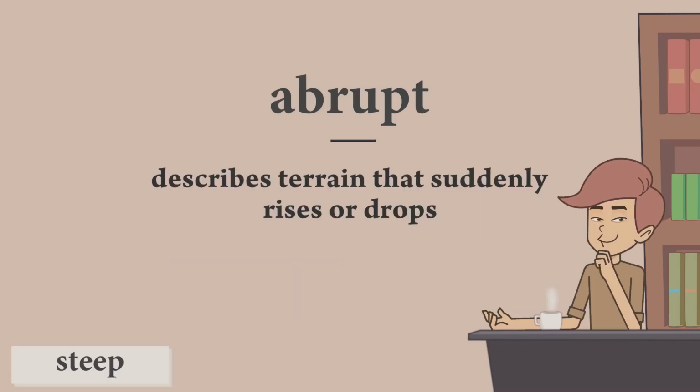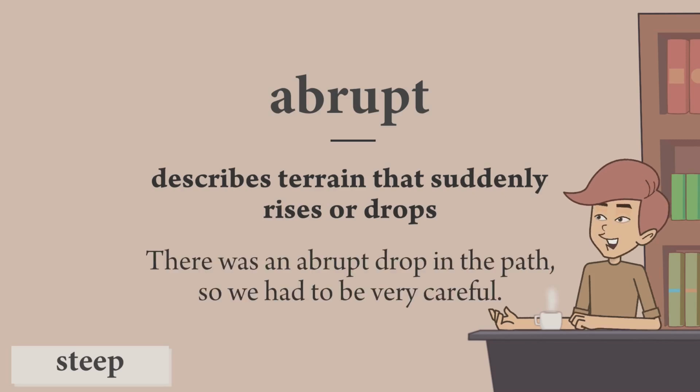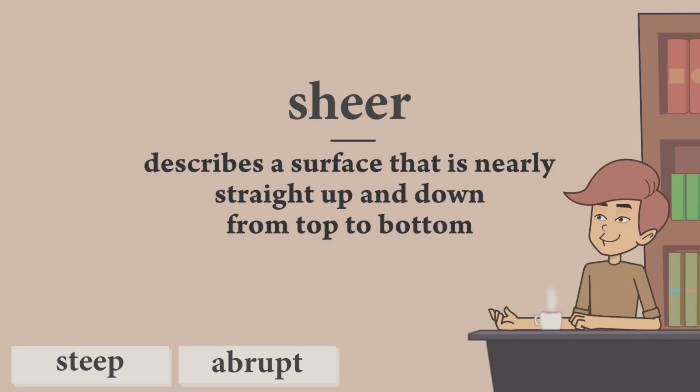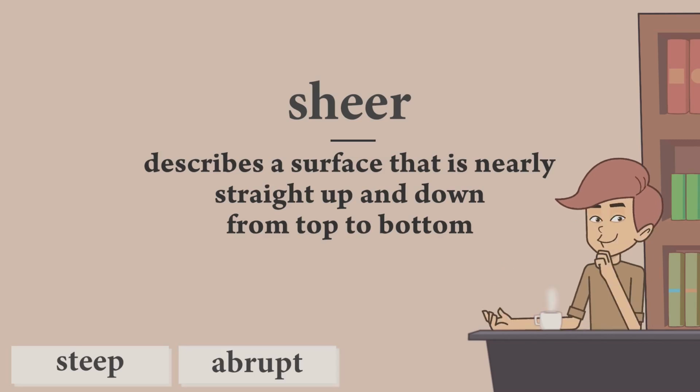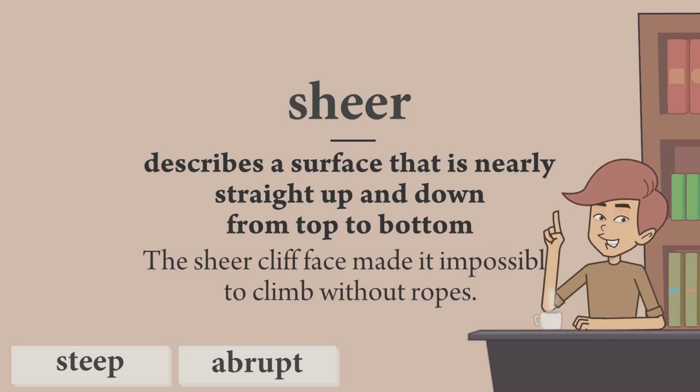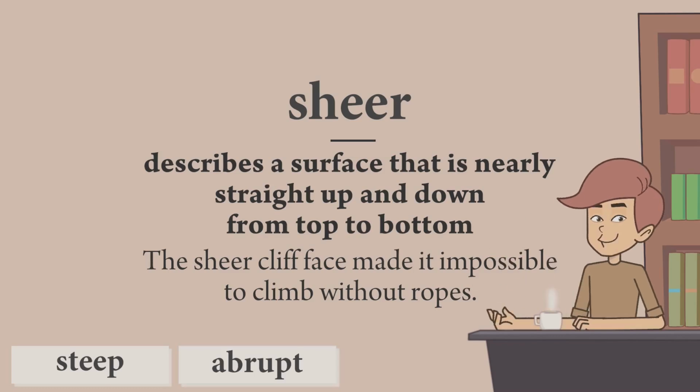Abrupt describes terrain that suddenly rises or drops, forming a sharp or jagged edge. There was an abrupt drop in the path, so we had to be very careful. Sheer describes a surface that is nearly straight up and down from top to bottom. It is not just hard to climb, it is almost impossible. The sheer cliff face made it impossible to climb without ropes.